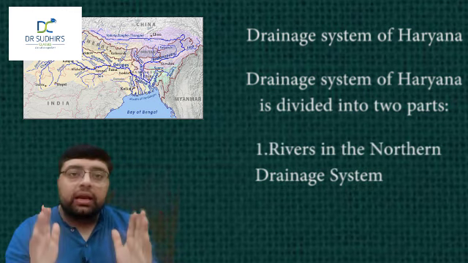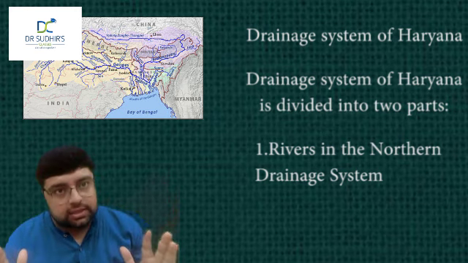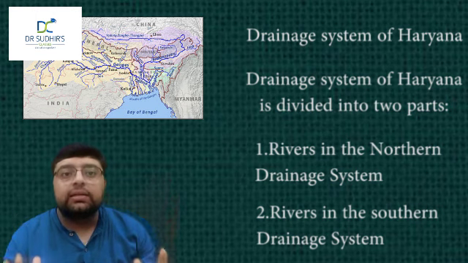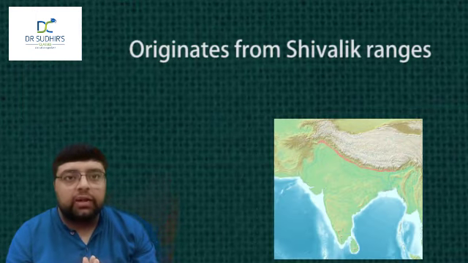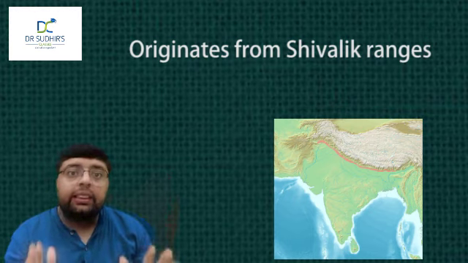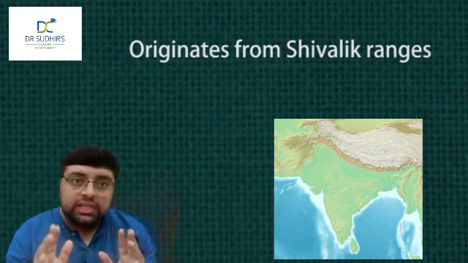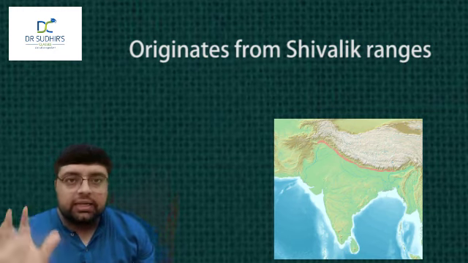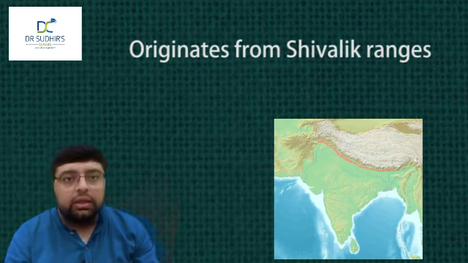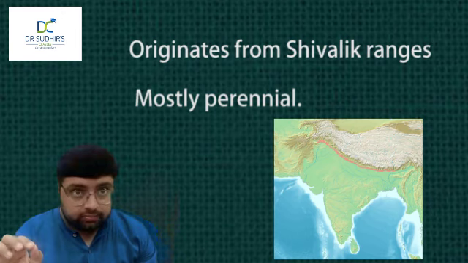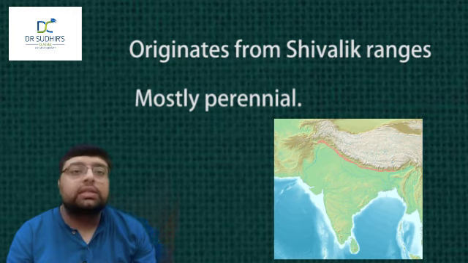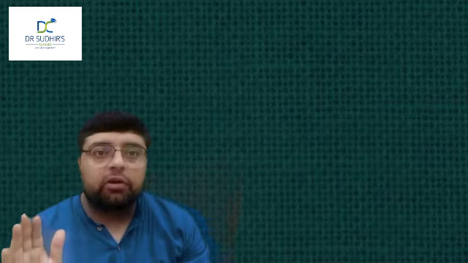Number one, the rivers in the northern drainage system. Number two, the rivers in the southern drainage system. So let's begin with rivers in northern drainage system. The rivers of Haryana in the northern drainage system originate from the Shivalik ranges of Himalayan mountains. Therefore, they are mostly perennial. There are total 7 rivers in this system originating from northern Haryana.